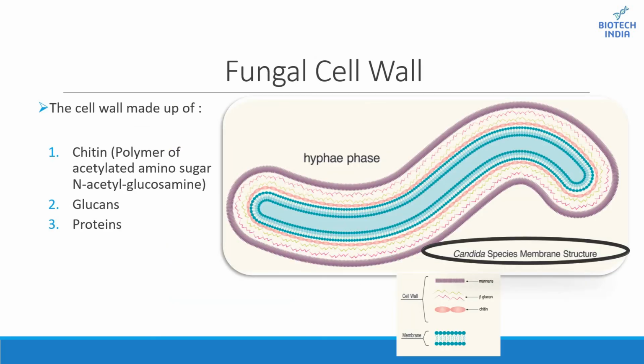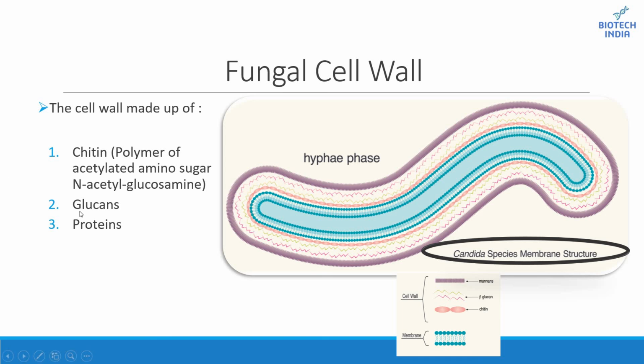Coming towards the fungal cell wall. The fungal cell wall is basically made up of three components, that is chitin, glucans, and proteins. So chitins are polymers which consist of an unbranched chain of beta-1,4 linked N-acetylglucosamine. Chitins are synthesized and extruded at the plasma membrane.